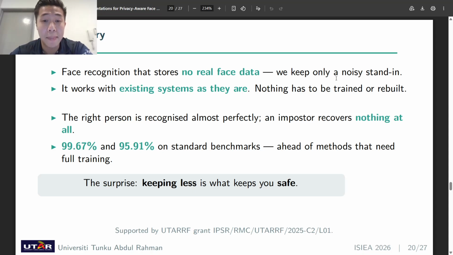The right person is recognized almost perfectly, and an imposter recovers nothing at all. It is also ahead of methods that need a full training pipeline, which is a trade-off that we make. So the surprise is that keeping less is what keeps you safe, and that's all for our presentation for today.